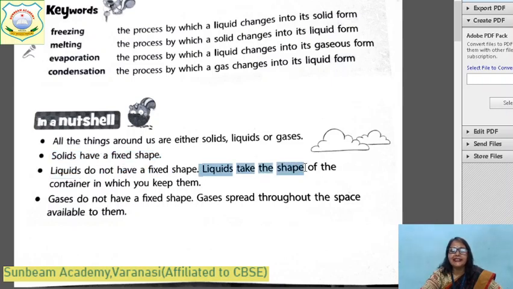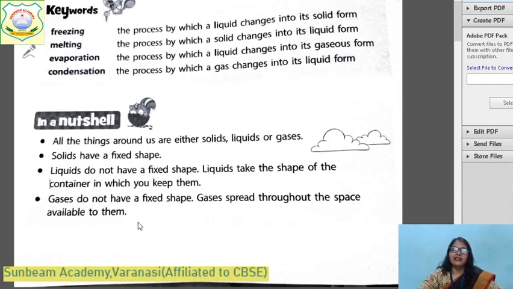The liquid takes the shape of the container in which you keep it. आप जिस कंटेनर में लिक्विड को रखते हो, लिक्विड उसका शेप ले लेता है ना. If we keep the liquid in a circular thing, in a jug, it will take the shape of the jug. When you keep it in a glass, it will take the shape of the glass. And liquid flows. And gases do not have a fixed shape. Gas is spread throughout the space available to it. Okay.